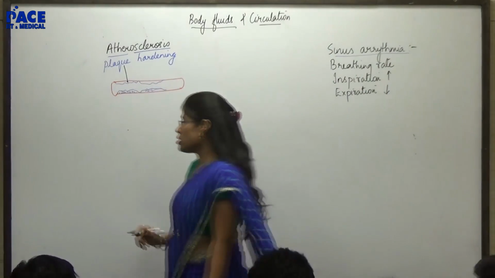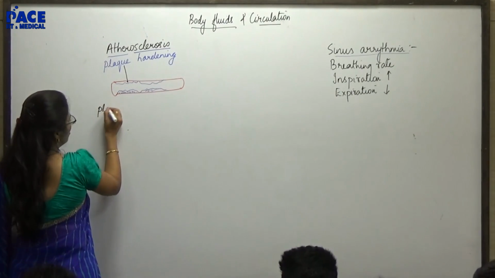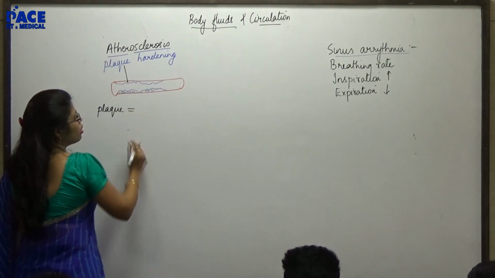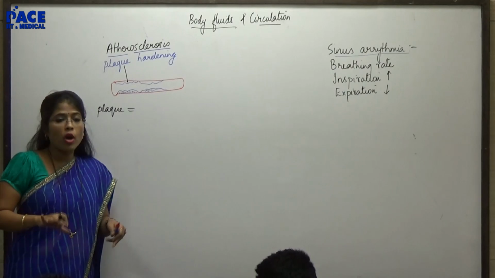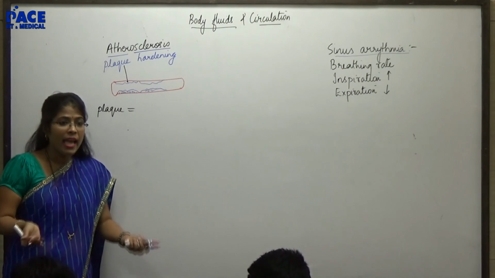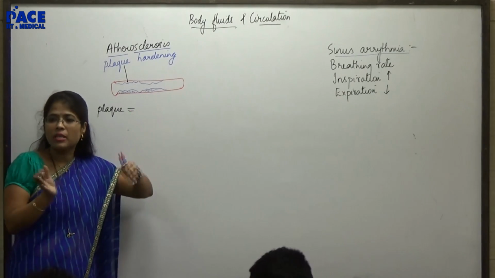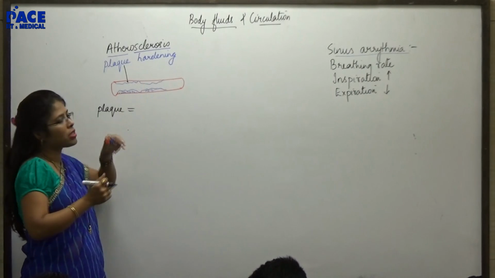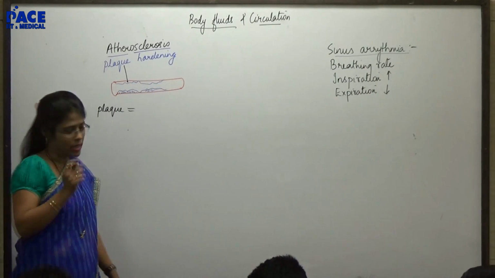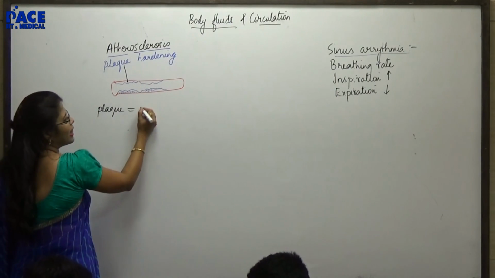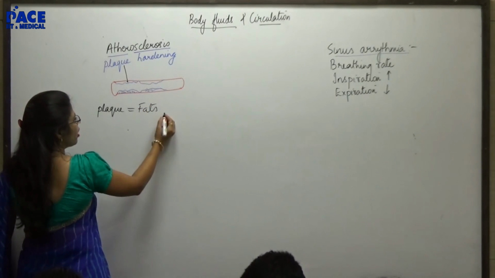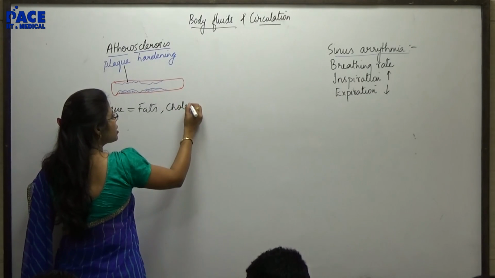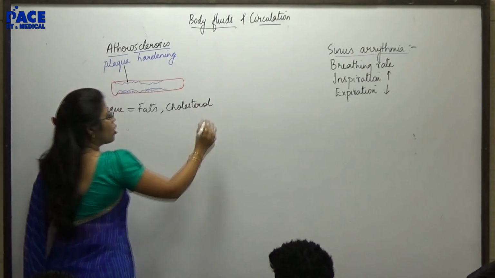Okay. And now what is the composition of this plaque? Where did this plaque come from? Why did it come? Because there was something in the blood which the body cannot use, that gets deposited, that comes out of the blood and gets deposited in the wall of the blood vessels, especially arteries. And that is fats. The most important form of this fat is cholesterol.